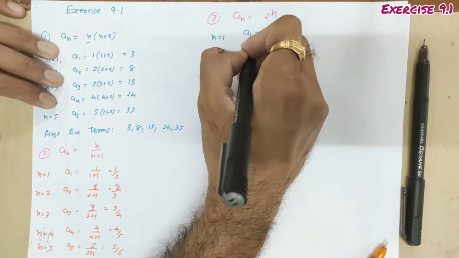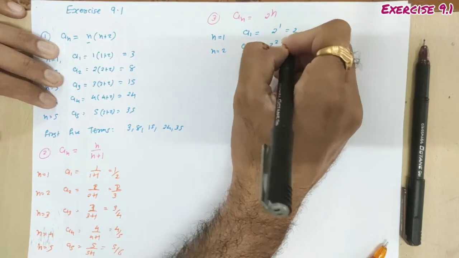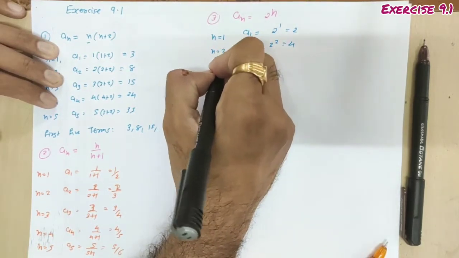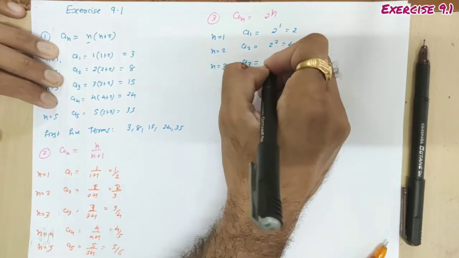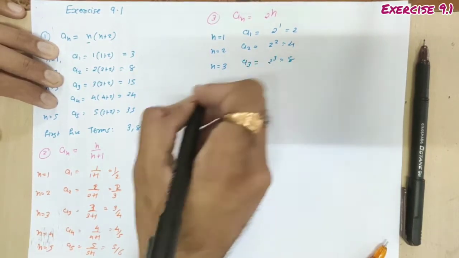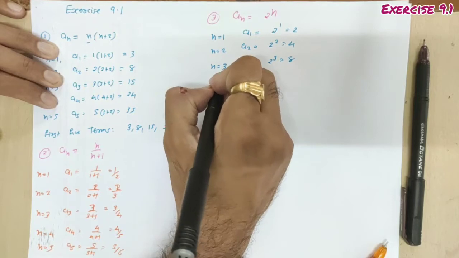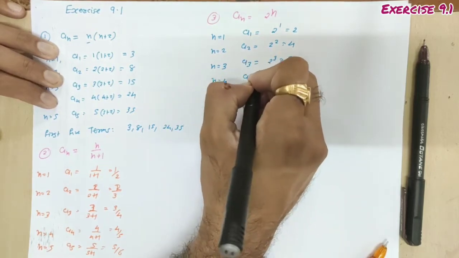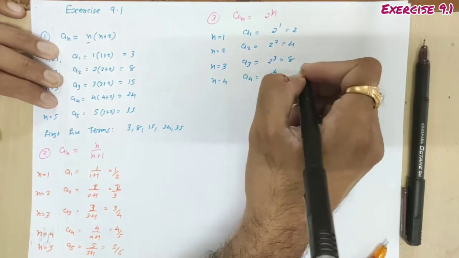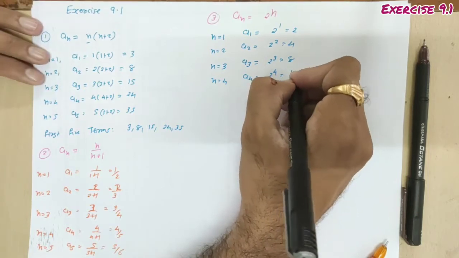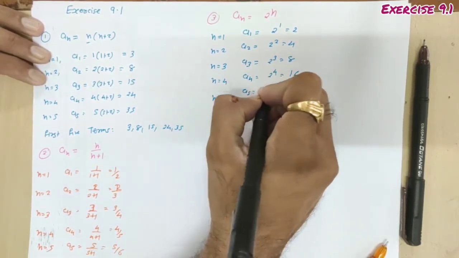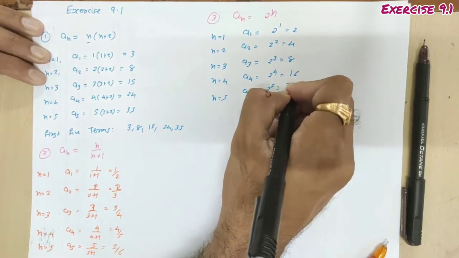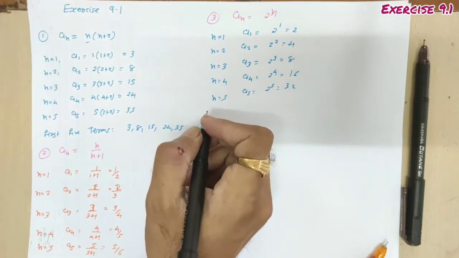N equal to 2, a2, 2 square, 4. Third term, take n equal to 3, so the third term is a3, which is 2 cube, 8. Take n equal to 4, we are getting a4, 2 raised to 4. How much is 2 raised to 4? 16. N equal to 5, fifth term, 2 raised to 5, 32 is the answer. Done?